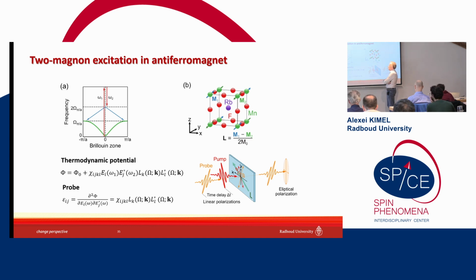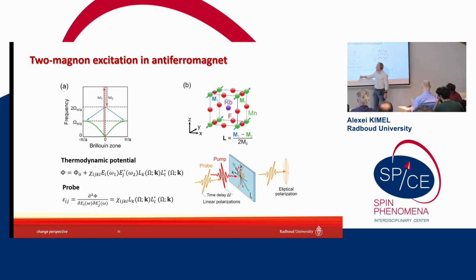For instance, if you want to describe light-matter interaction with an antiferromagnet, then the very first term, which is allowed in absolutely every antiferromagnet and describes light-spin interaction in antiferromagnets, would be a term like this. This is the rest of the free energy, and this is the very first term in the thermodynamic potential, the term of the lowest order, which describes interaction of the electric field of light with spins.